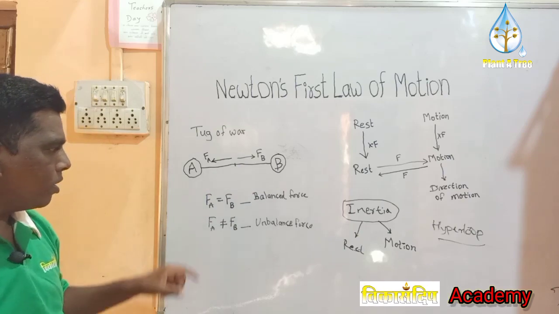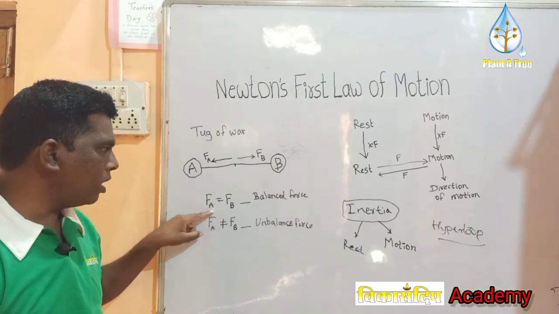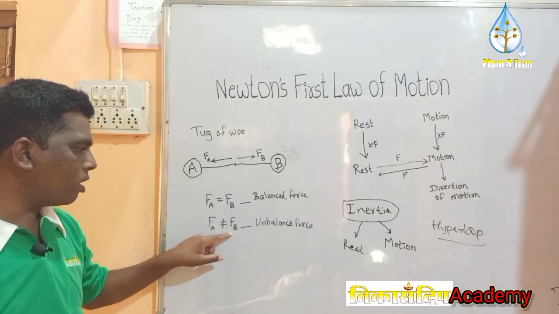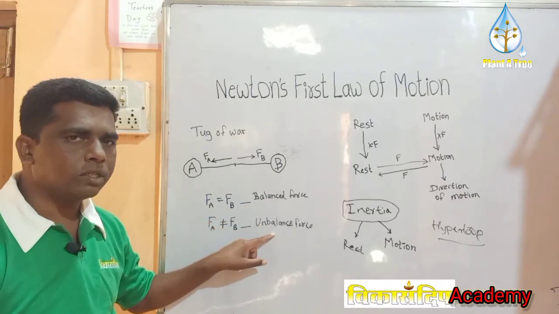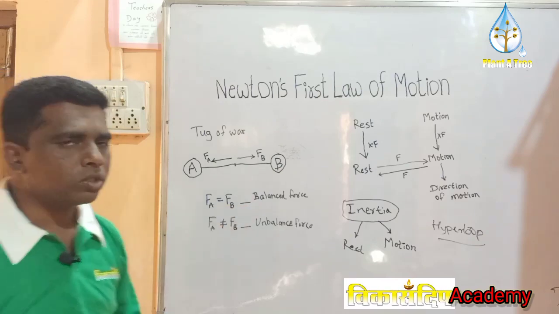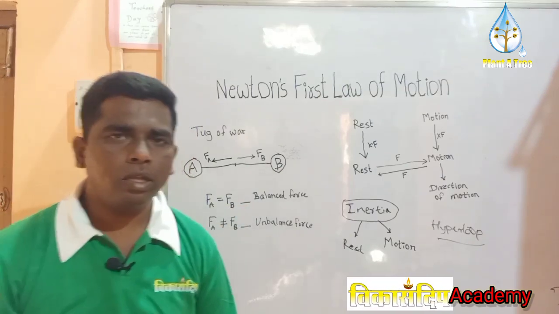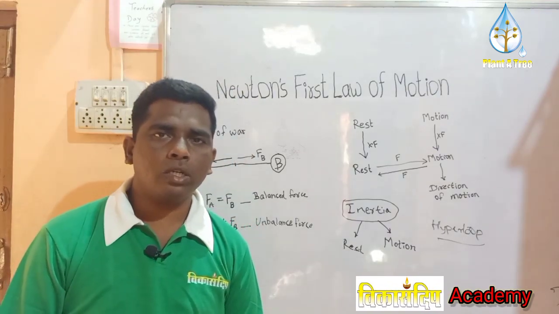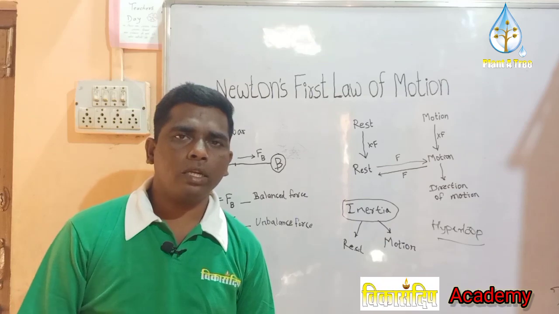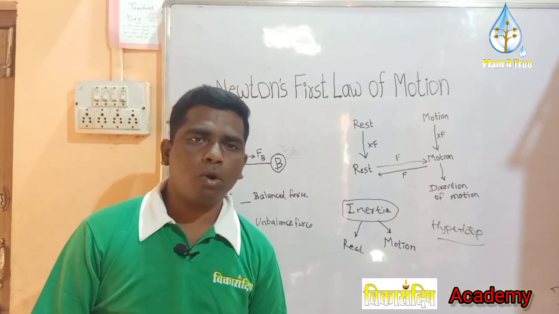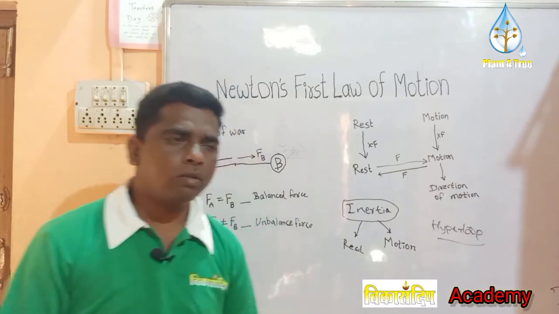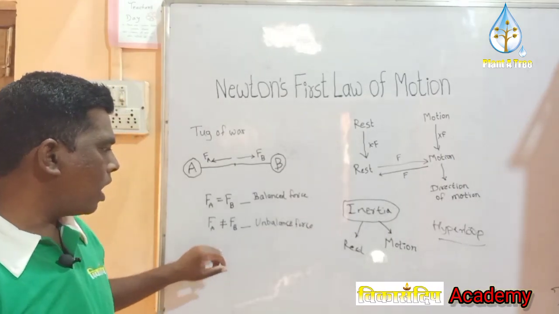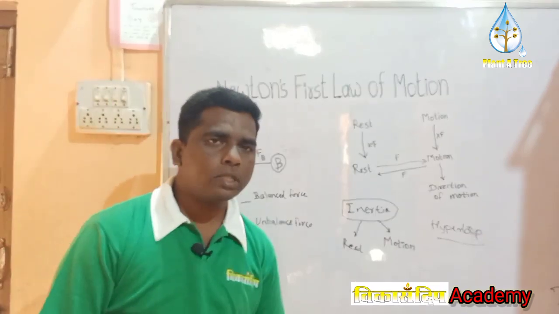Now, when this Fa and Fb are equal, it is called a balanced force, and when this Fa and Fb are not equal, it is called an unbalanced force. So for the balanced force, the body does not move to any side. This is because the forces are equal in magnitude and opposite in direction, so they cancel out each other and the resultant is zero. Therefore the body does not move to any side. Whereas in the unbalanced force, the body moves either to the A side or to the B side, whichever is having more force.